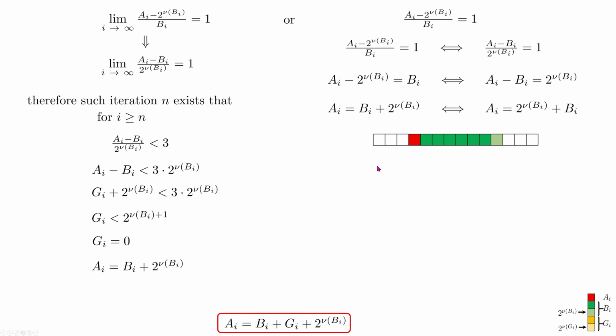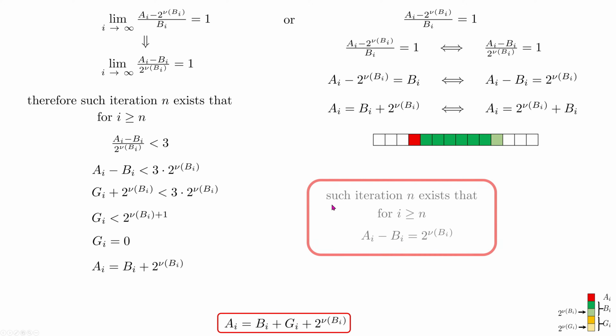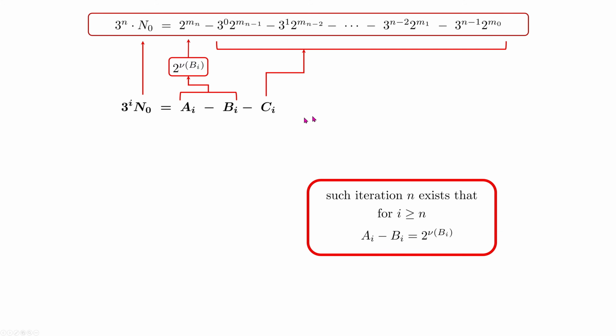We can conclude this whole analysis with a statement that such iteration n exists that for I greater than or equal to n, AI minus BI is equal to 2 to the power nu of BI, which is exactly what we promised to achieve, what we needed for our required representation of n0. So once again, when we are running the proposed procedure, we are multiplying our initial number always by 3 to get this term, and after a number of iterations we've got AI minus BI equal to 2 to the power nu of BI, which is the lowest bit of BI.